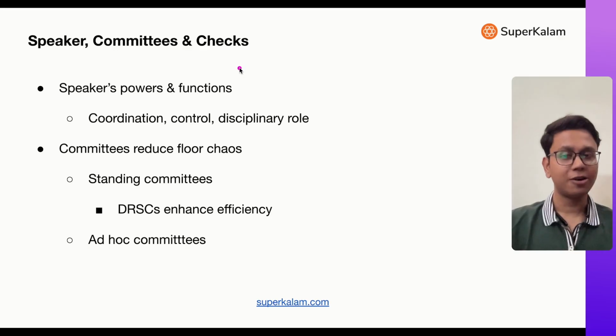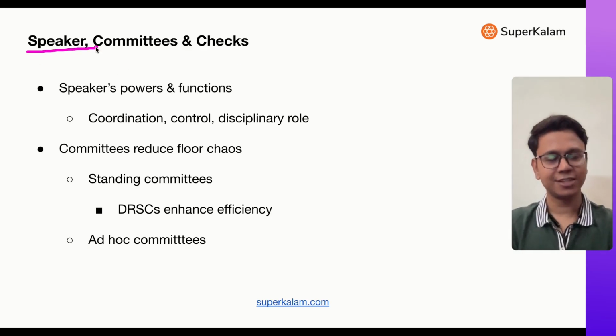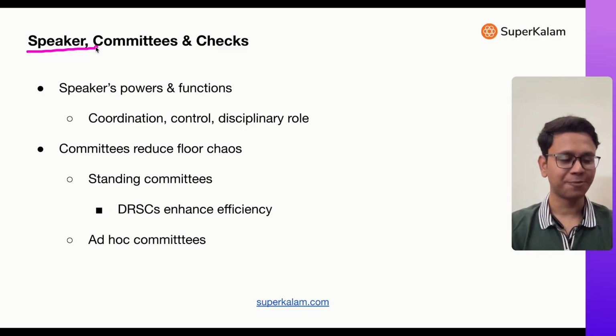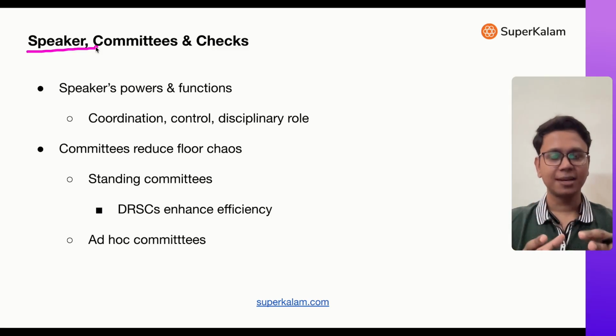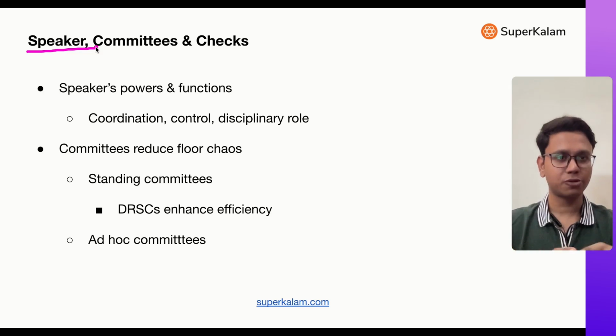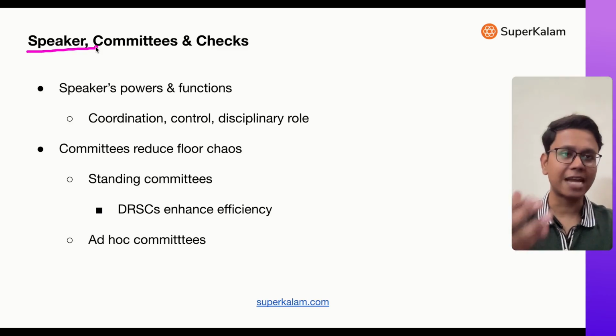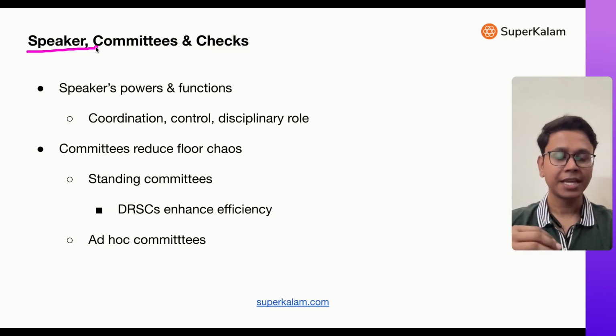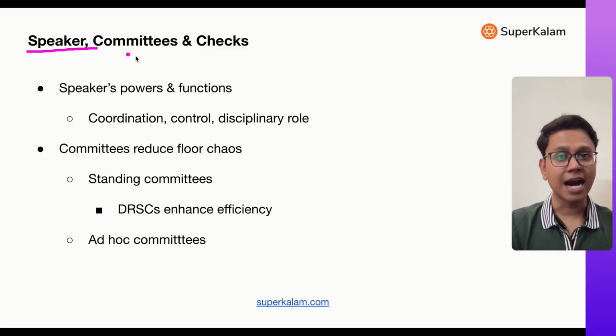Now I told you about the speaker. Now who is a speaker? Currently, tell me in the comments who is the current speaker of Lok Sabha. The speaker plays an important role. He basically regulates the proceedings of the Lok Sabha. He ensures that there is coordination, there is proper discussion. He allocates time of discussion to different members. He also has a casting vote.